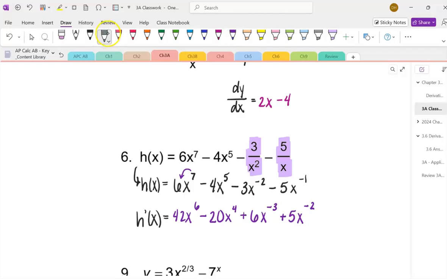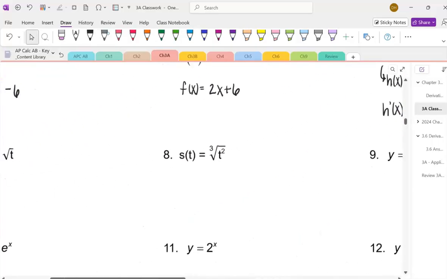Keep in mind, and you don't actually have to write it, but this would really be 6 over x cubed. And this would really be 5 over x squared. So keep in mind that if you were asked to rewrite it, you would have to change it into its correct form with no negative exponents.